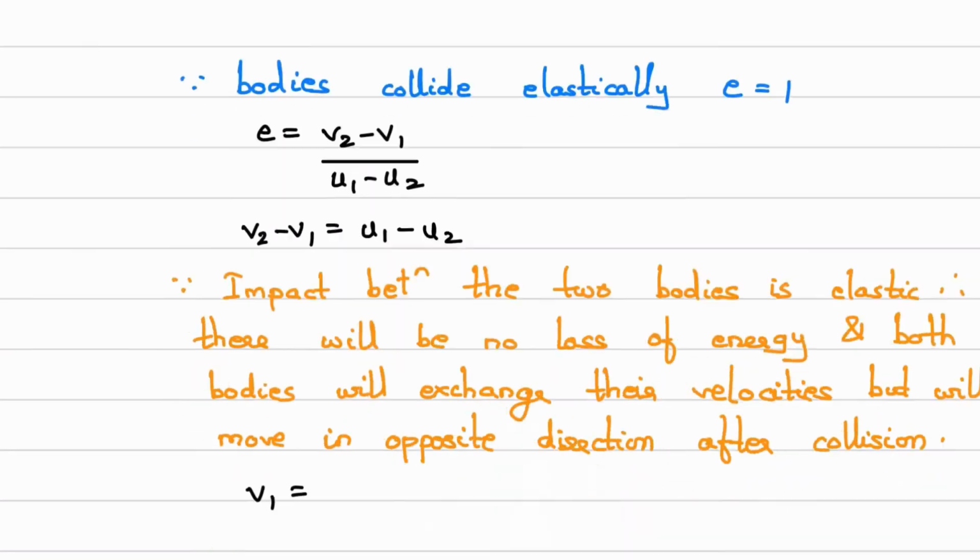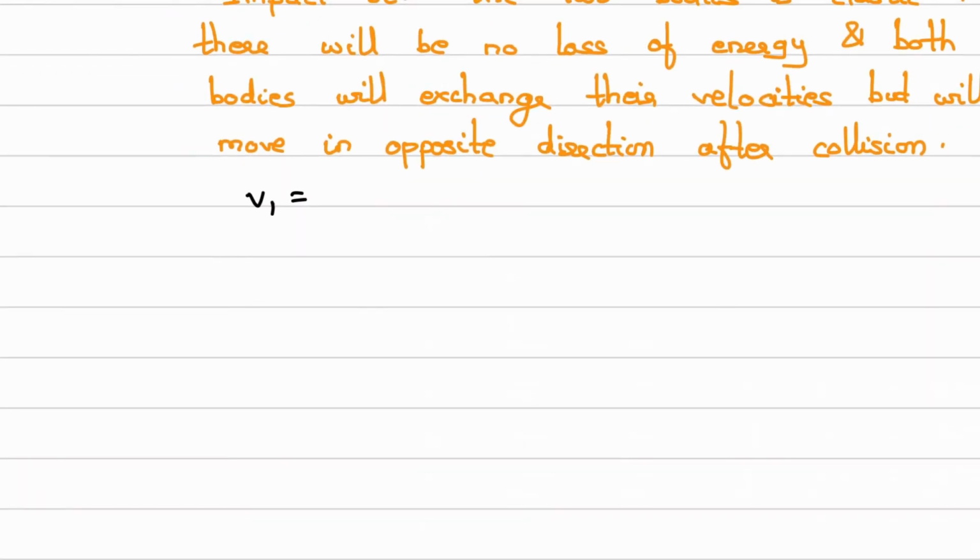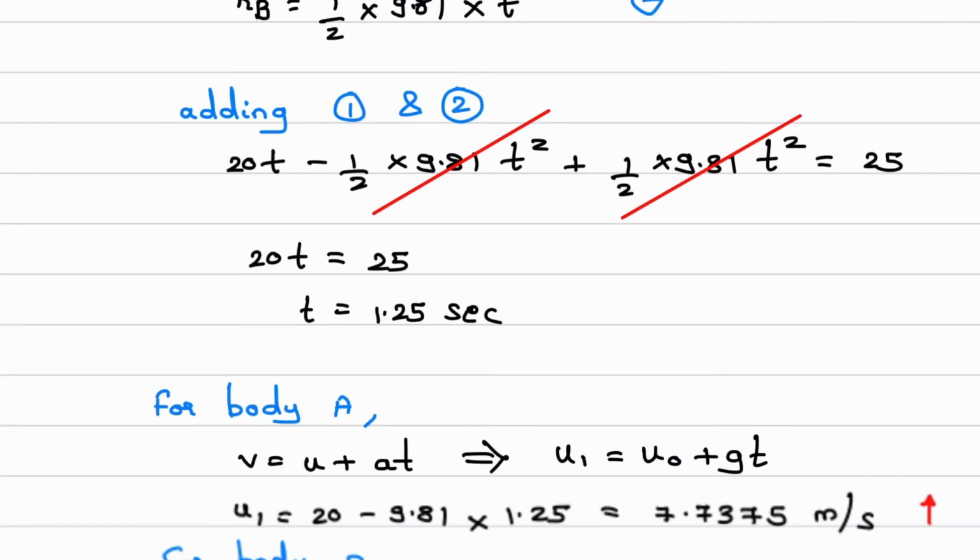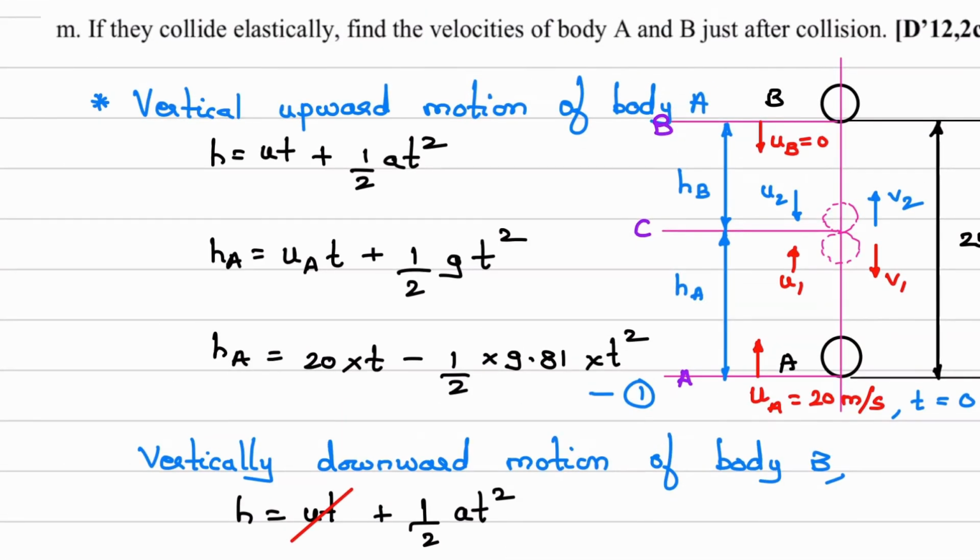So this value v1 will be equal to u2 and it is equal to 12.2625 meter per second, and what is the direction? It will be downward. So after impact you can see the velocity vector direction. Initially it was upward, now the vector direction is downward.